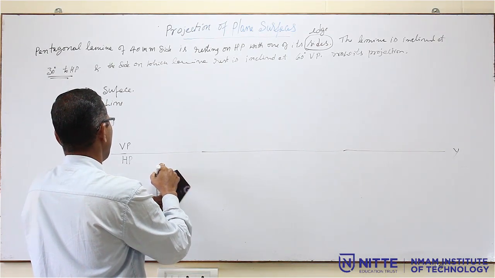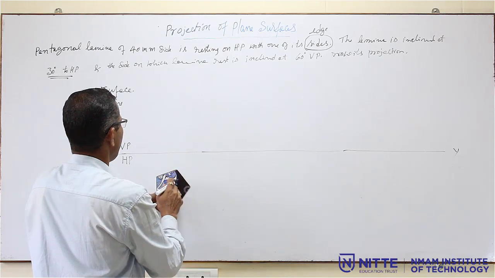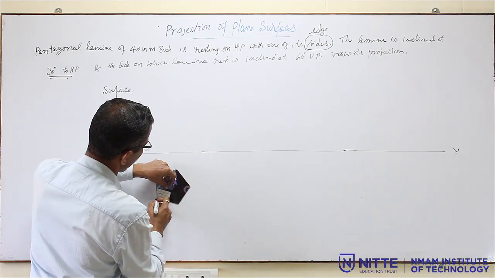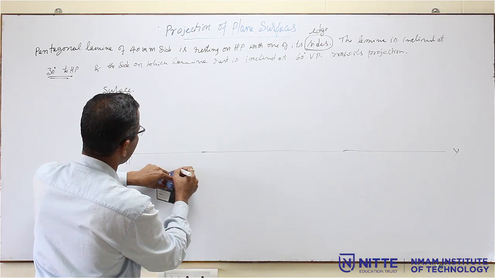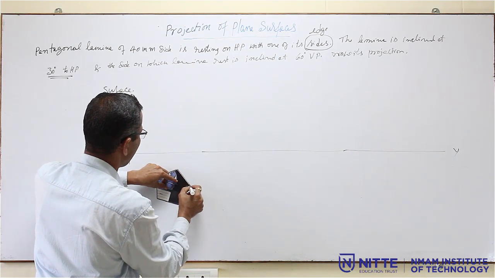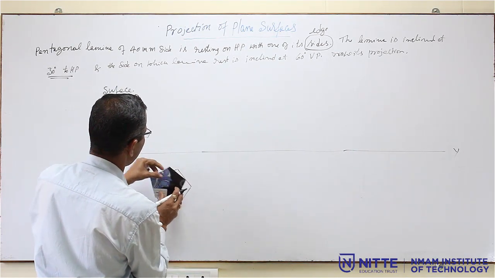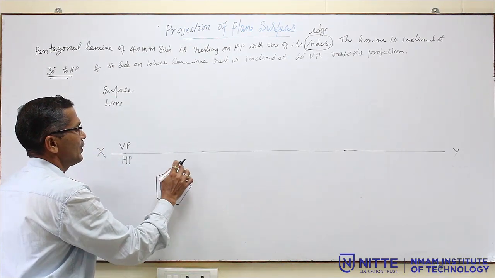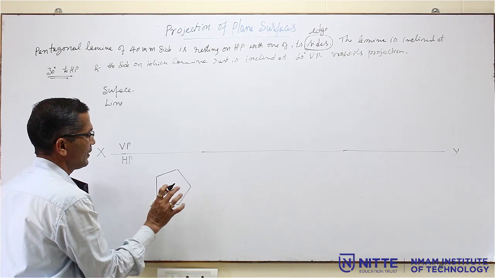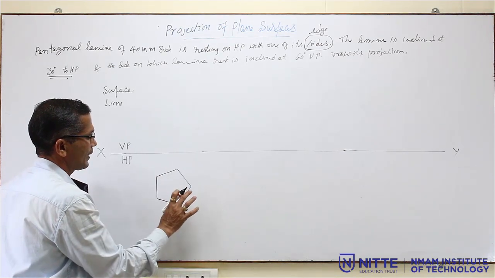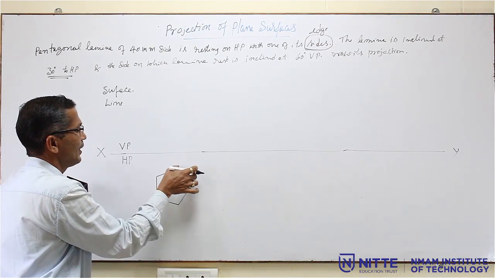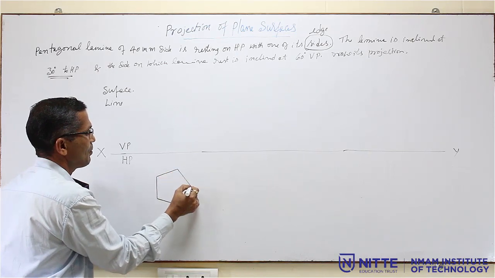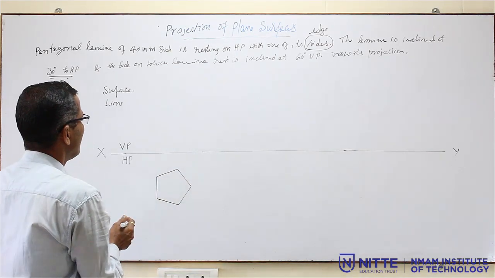You have to draw one more line at 108 degrees, then one more line here at 108, then take the compass and complete. First you draw this line, then 108, 108, then take the compass and keep it here and draw this arc and the other arc. So, the pentagon we are going to obtain.